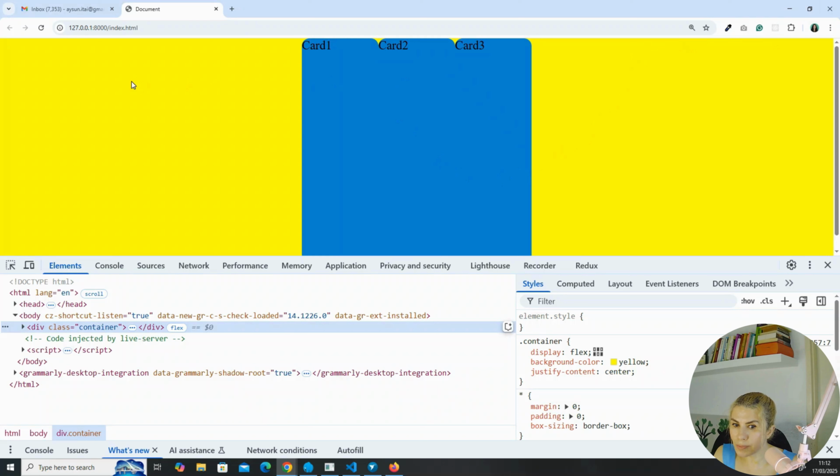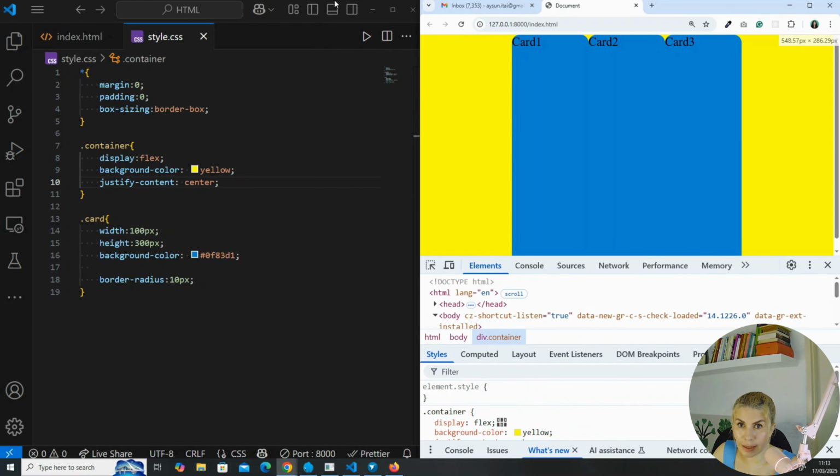So the Flexbox is working on how much empty space we have in the container, calculating that and sharing that space depending on what you choose as your value for justify content, if we are in the main axis direction.